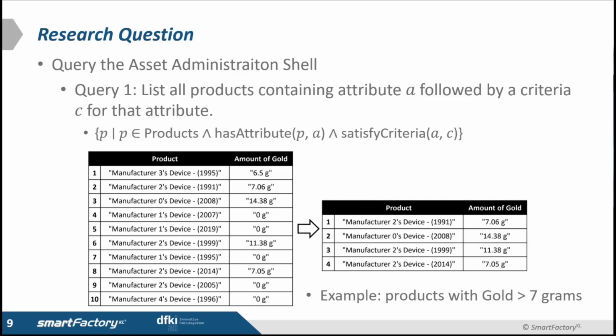In the first query, we have a list of products, and we want to see all the products containing attribute A, followed by criteria C for that attribute. You can see the set notation here, but the example is clear. The attribute that we desire is the amount of gold, which is part of the digital twin, and the criteria is a mathematical predicate that is more than 7 grams, for example. And on the right, we can see the filtered elements that indicate valuable products.